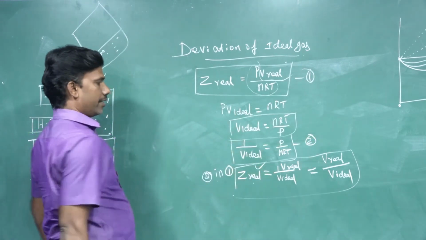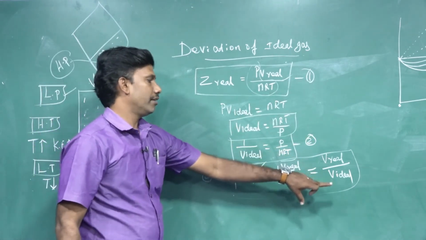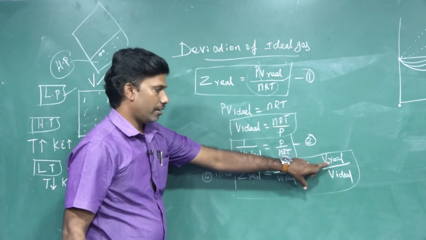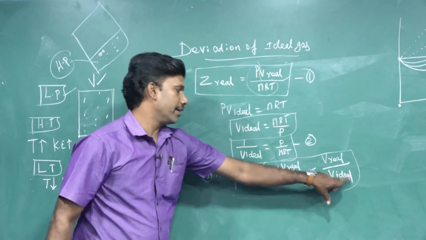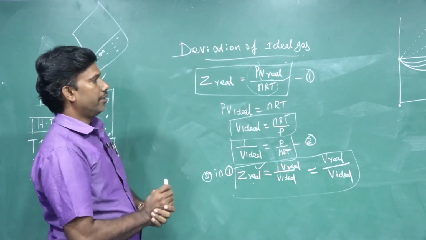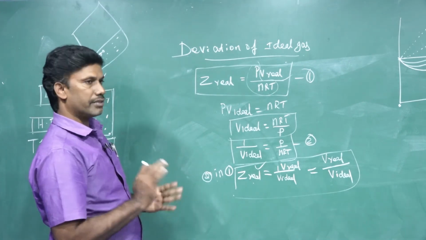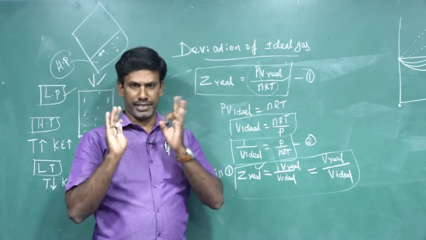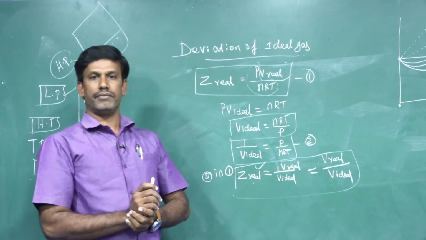This is for real gas. By using the volume of the real gas and the volume of the ideal gas, there also you can calculate the Z value. These are about the compressibility factor. Compressibility factor is nothing but a measure of deviation from ideality.